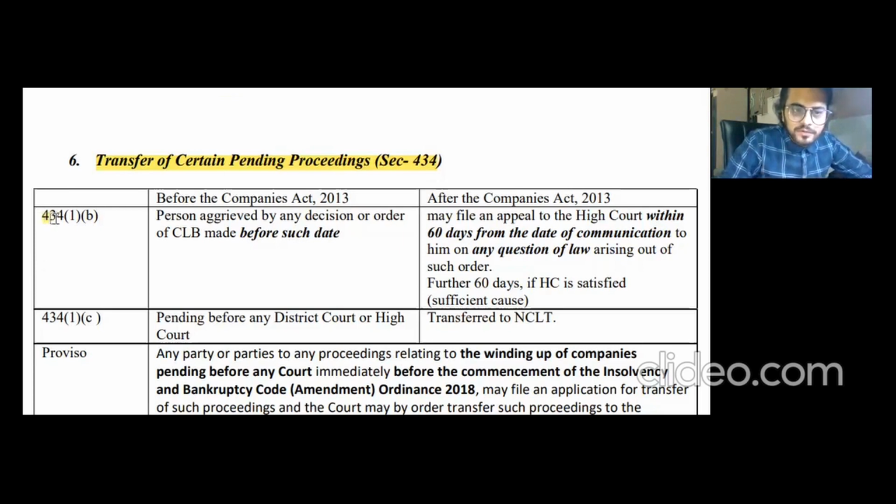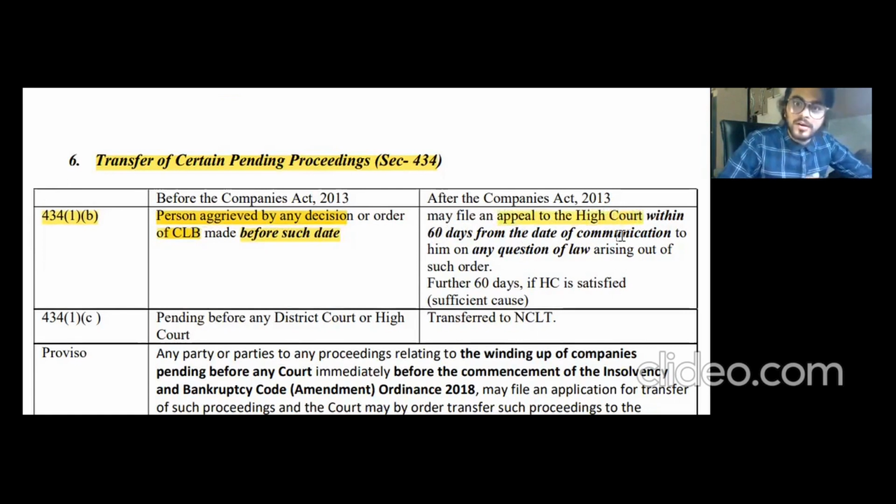Section 434 subsection 1 clause B talks about a person aggrieved by any decision or order of the Company Law Board before such date. Such date here means 1st June 2016. If CLB has already ordered that the company shall do this thing, and any person is aggrieved by that order, then the same can be appealed to the High Court only.